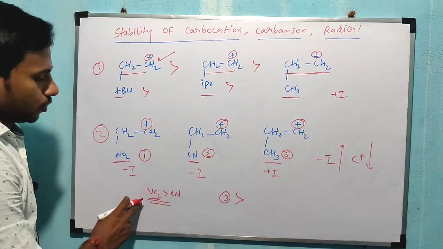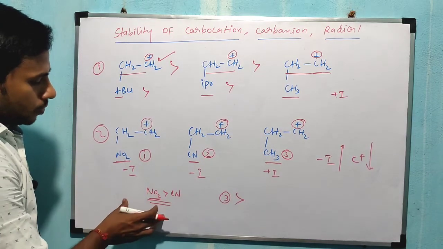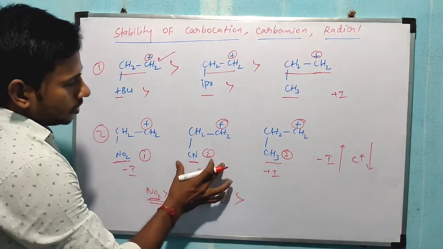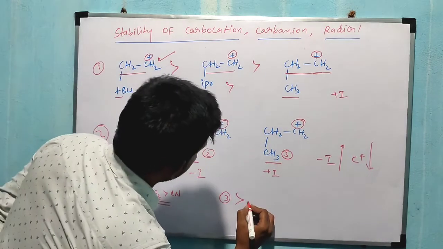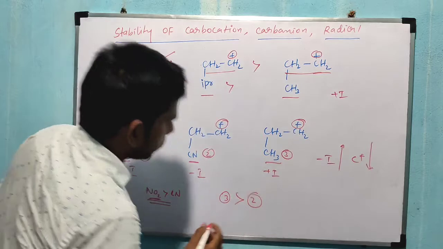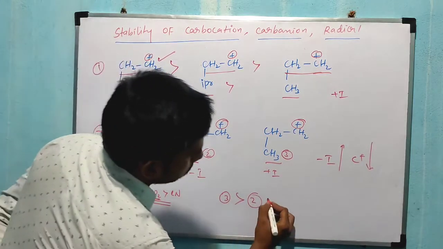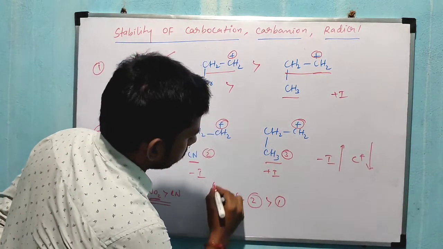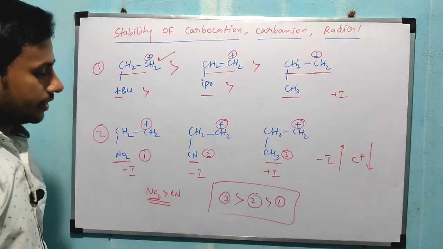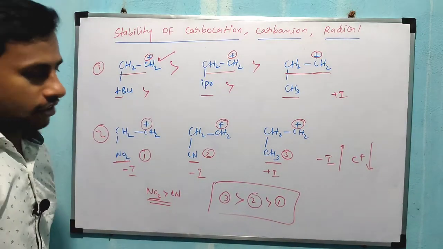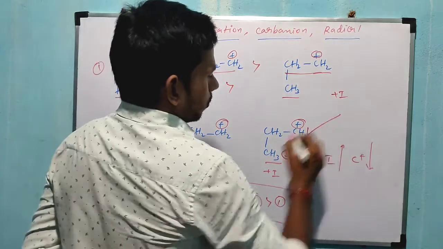So next one, here NO2 and CN are given. NO2 has more minus I effect. That's why this one is the next in stability, right? So the second one is more stable compared to the first one. The first one is the last one. Now this is the increasing order of carbocation stability. Now the answer is this one, right?